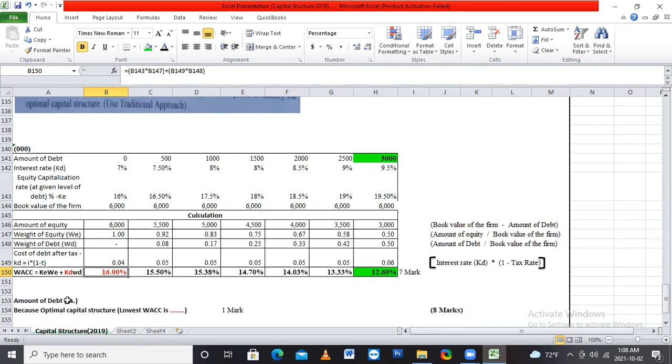So in the 6,000 amount of debt, the weighted average cost of capital is minimized at 12.60.